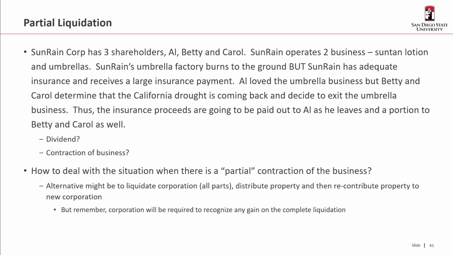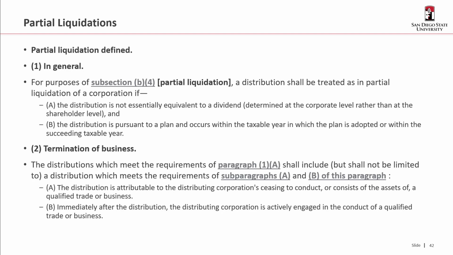So the alternative might be to liquidate all of the corporation, distribute all of the property of the corporation, and then have the folks that want to continue recontribute that property to a new corporation. One of the problems is that on that liquidation, the corporation is going to be required to recognize any gain on the complete liquidation of that property. So if any of the property is appreciated in value, the corporation is going to recognize gain and have to pay tax, which means that that is not a frictionless exit and re-entry into the business.